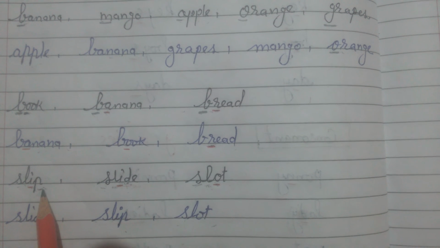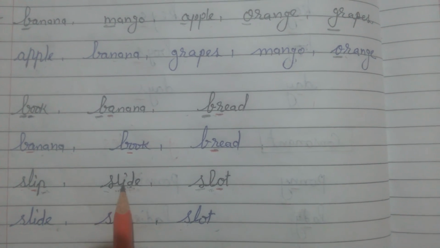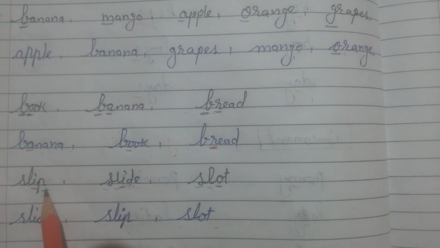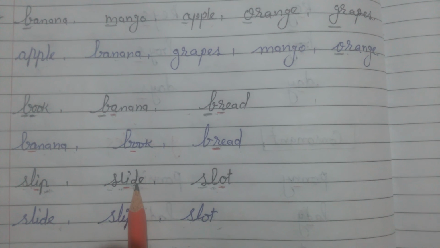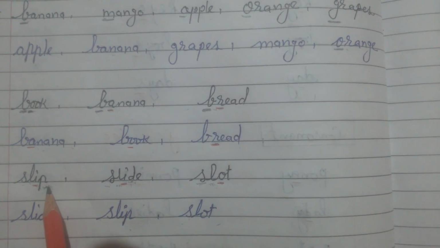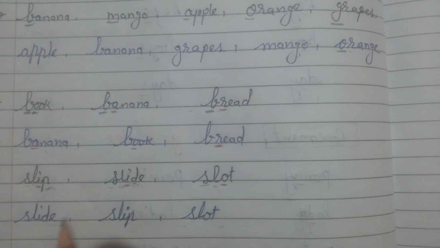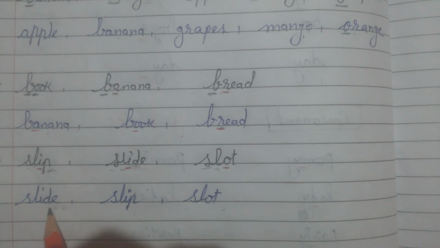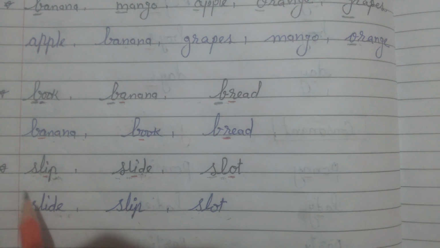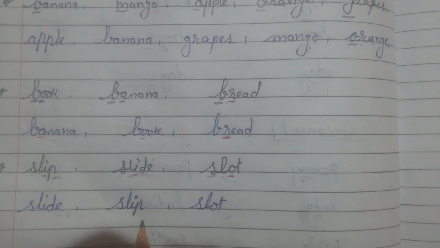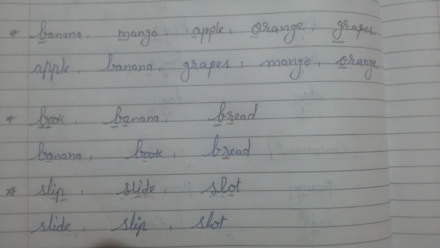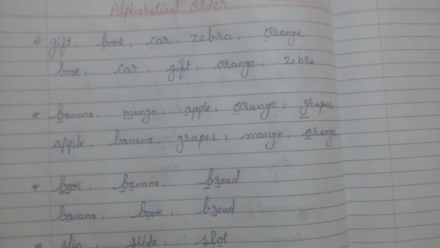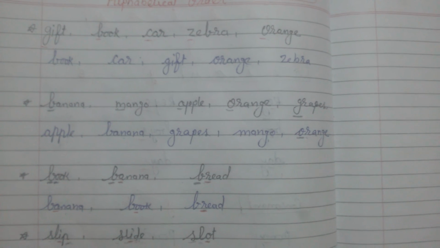So we will look at the fourth letter and we will compare in these words which letter comes before. कौन सा letter पहले आता है? We compare this P and this D. And in this P and in this D, D comes before the P. So we will write here the D letter word, means slide. Then we will write here slip, means P letter word. And at the last we will write SLOT, slot. Means alphabetical order is when we arrange all the words according to the alphabet order. Then that is called alphabetical order.